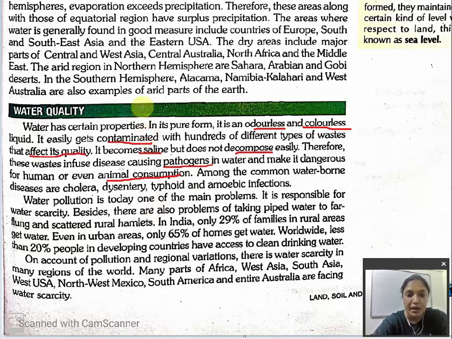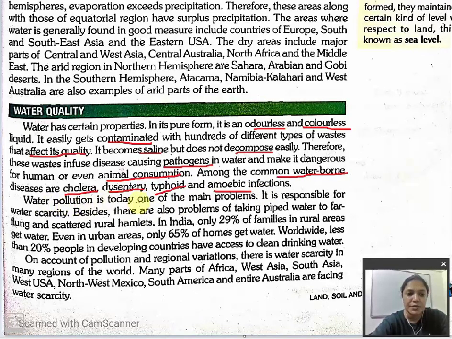So we should never drink bad water. We should always try to drink what? Pure form of water. Among the common waterborne diseases are cholera, dysentery, typhoid and amoeba infections. Common waterborne disease means the common diseases which are formed due to water. If the water is contaminated and if we drink it, what type of disease do we get? Diseases like cholera, dysentery, typhoid or amoeba infections.